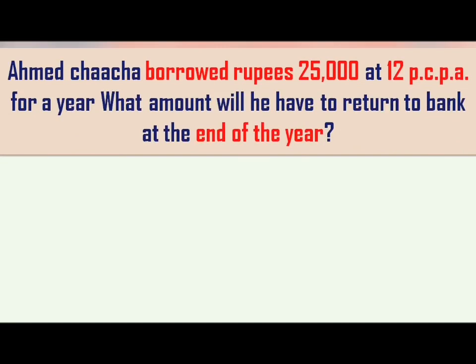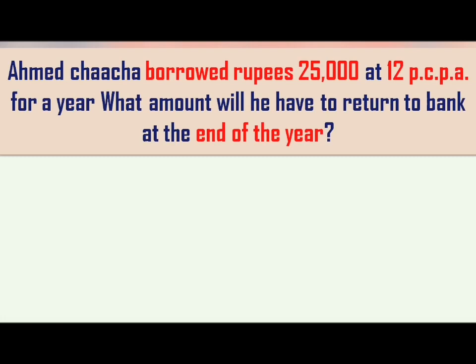The next question on the board is, Ahmed Chacha borrowed rupees 25,000 at 12 PCPA for a year. That means 1 year. What amount will he have to return to the bank at the end of the year? Again, focus on the main terminology used in the question. What amount will he have to return at the end of the year? They are not asking how much extra amount he has to return. If the question is how much extra amount he has to return, that means it is interest.